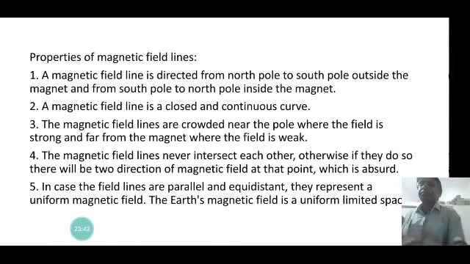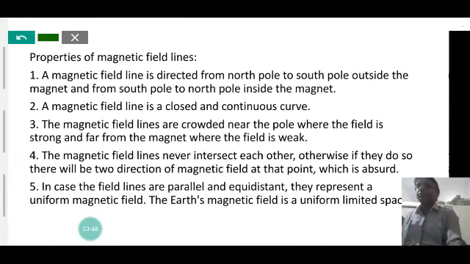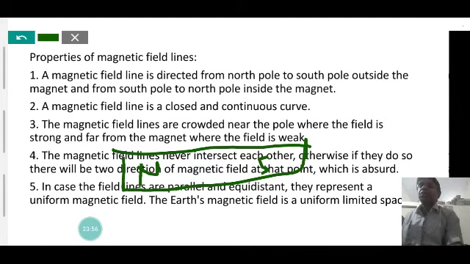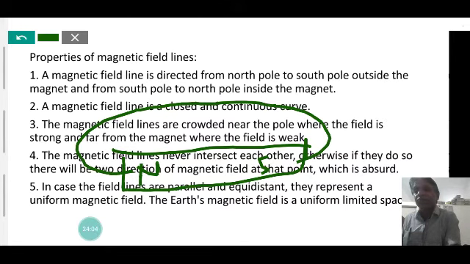Magnetic field lines, first property. For a bar magnet, it has a north pole and a south pole. The magnetic field line is always directed from the north pole towards the south pole. It emerges from the north pole and is directed towards the south pole. Around the magnet it goes from north pole to south pole, but inside the magnet it is south pole to north pole.